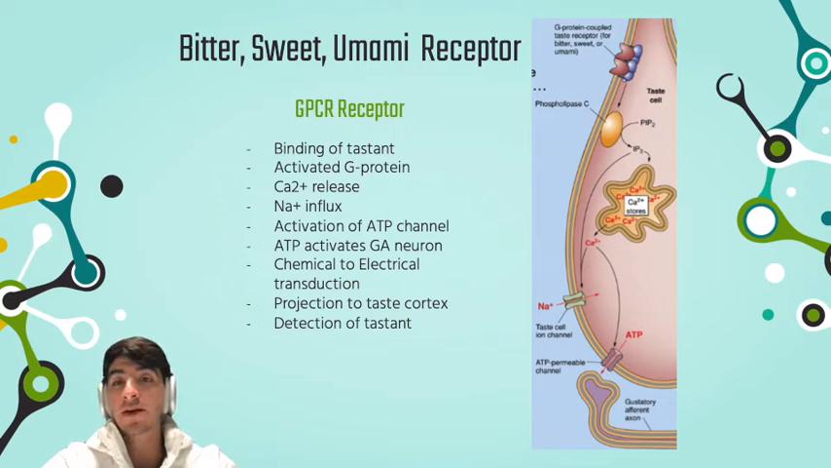And this time we actually have a binding of the bitter, sweet, or umami chemicals to what we call a G protein here. And once we have this binding, there's a chemical transduction, which really just activates what we call a G protein, leads to calcium release, then a sodium influx, and activates what we call an ATP channel, which then activates the afferent neuron here, which travels to the primary gustatory cortex.